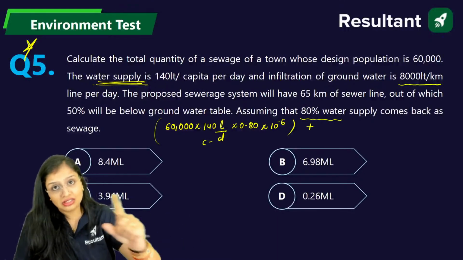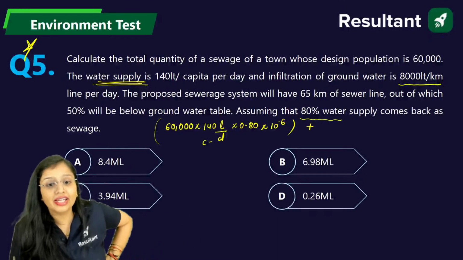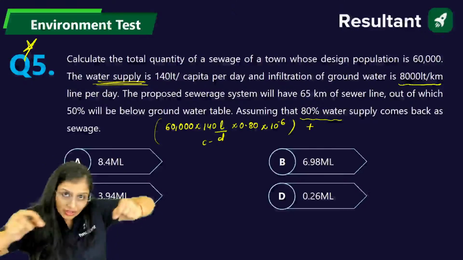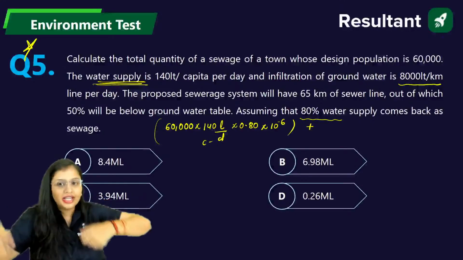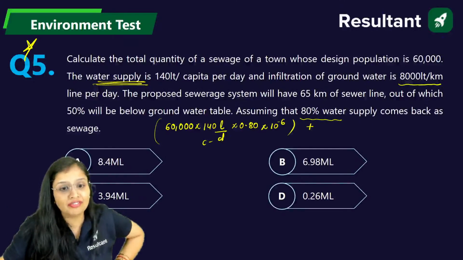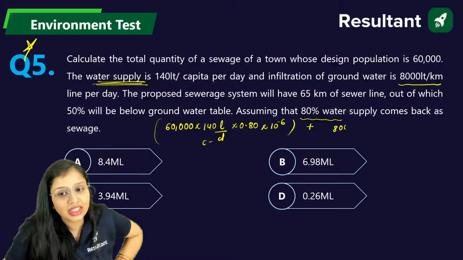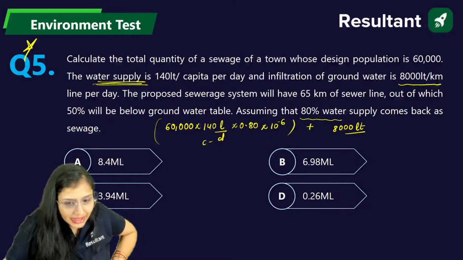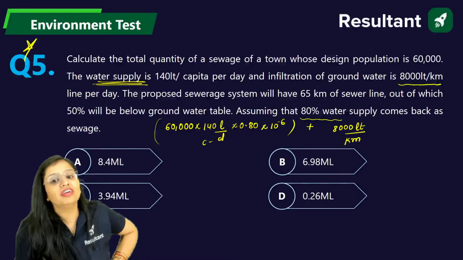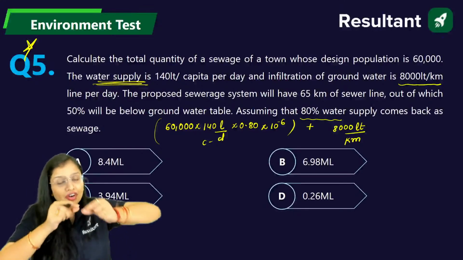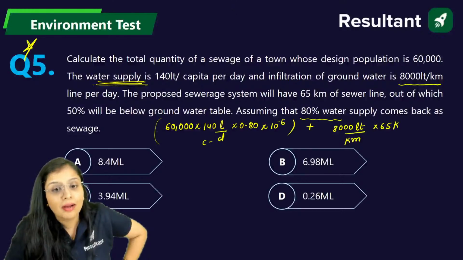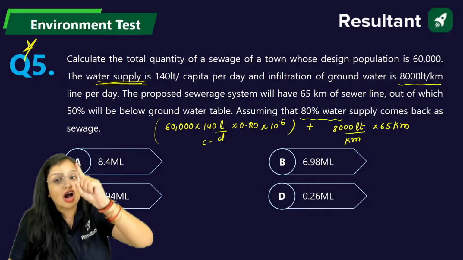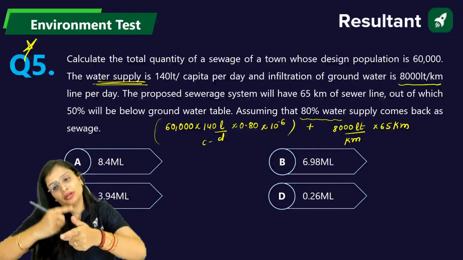But this is not the answer. You'll make a mistake again. Now why? Because guys, a part of the water is infiltrating and going to the sewer line. How much is the infiltration of groundwater? 8,000 liters per kilometer. And what is the sewer line? Sewer line is 65 kilometers. But all is not going. How much is going? 50% is going below the groundwater table.